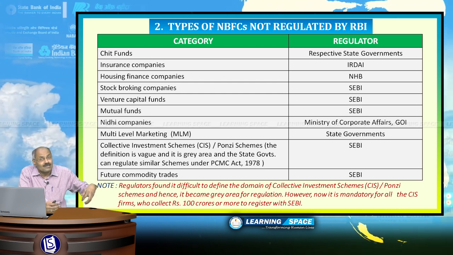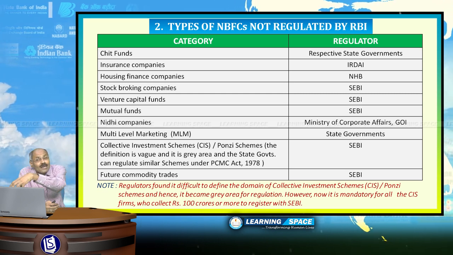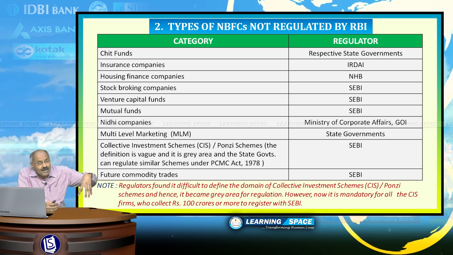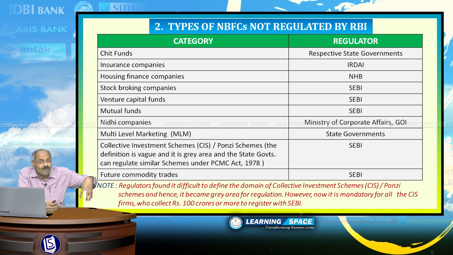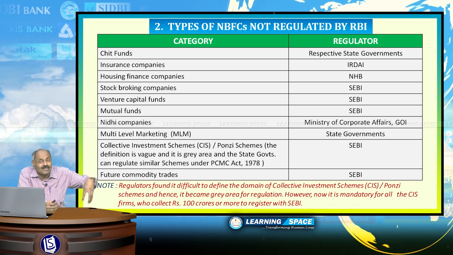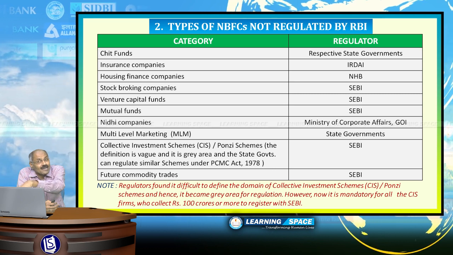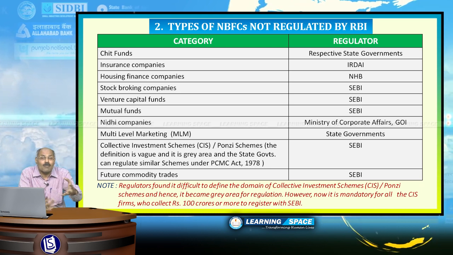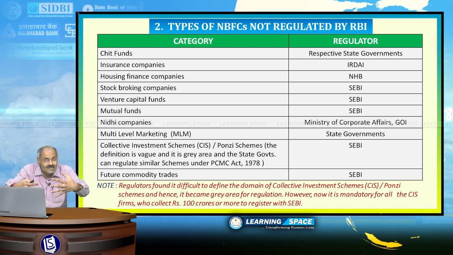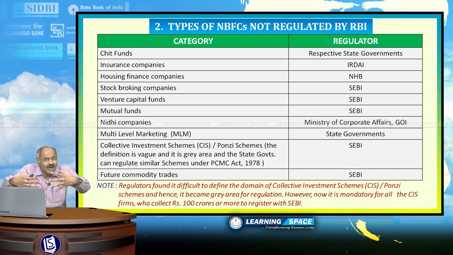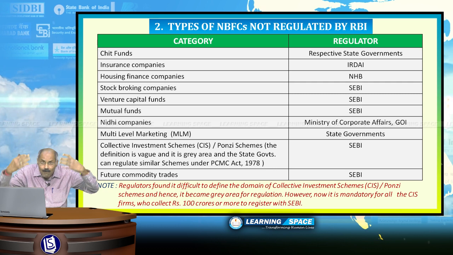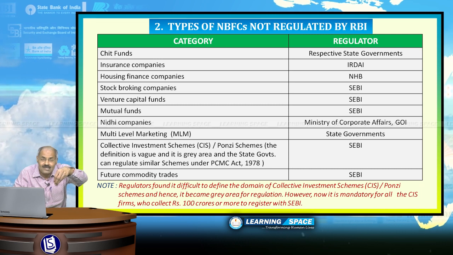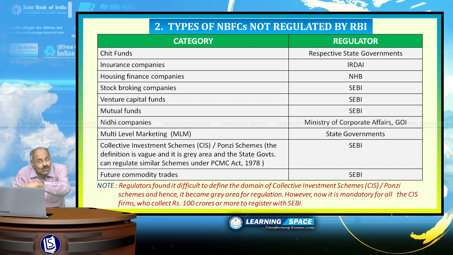Then stockbroking companies. For stockbroking companies, the regulator is SEBI because they come under capital market operations. Then come venture capital funds. Venture capital funds are the funds given to startup companies, and they are regulated by the Securities and Exchange Board of India. Mutual funds, you may ask, what is a mutual fund? A mutual fund pools up a small value of money from several investors, and by applying their expertise they invest in various companies. That is the meaning of mutual funds. And the mutual funds regulator is the Securities and Exchange Board of India.